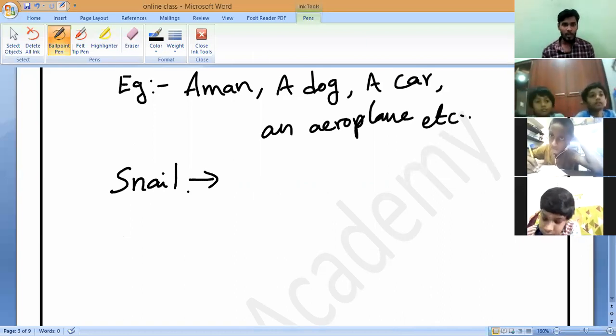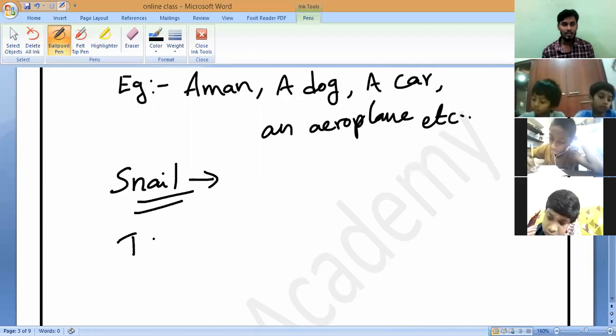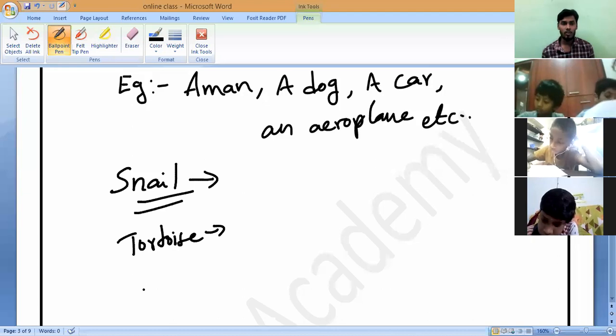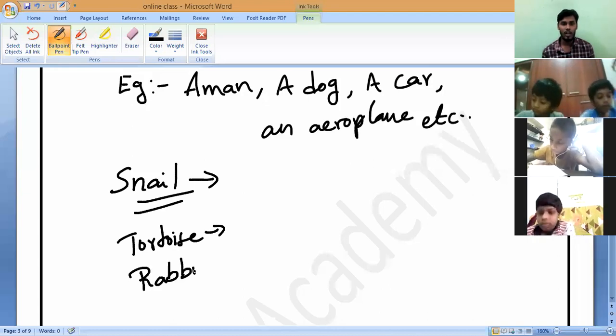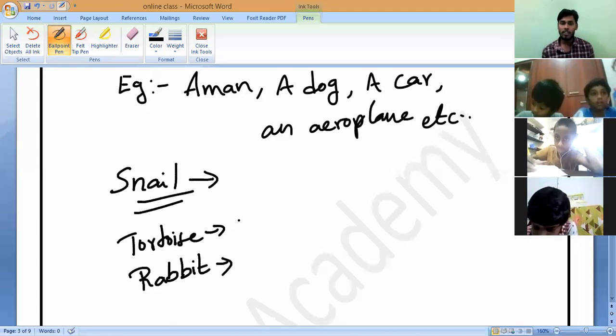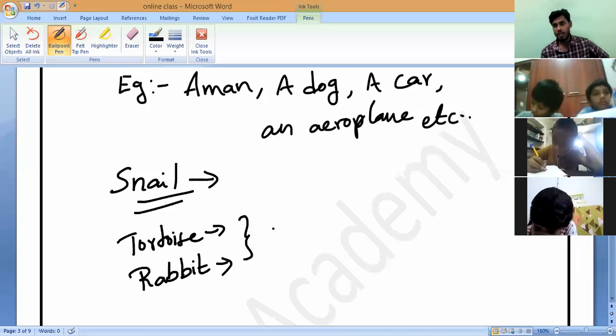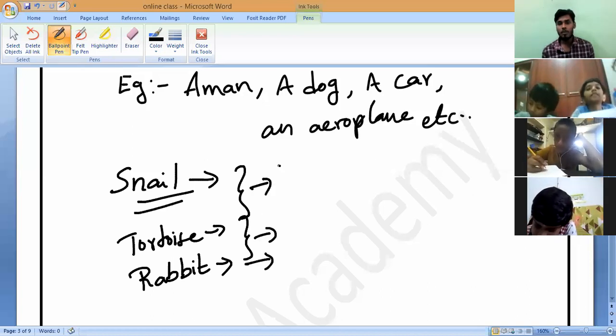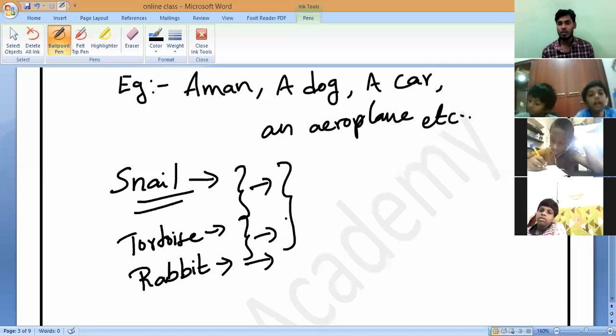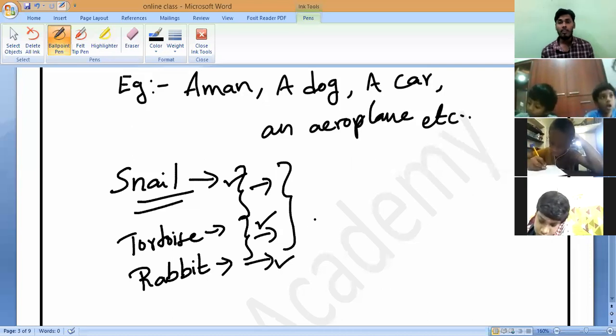For example, if you compare a snail or a tortoise, like the rabbit and tortoise story, do you know the rabbit and tortoise story? In which one can we easily observe the motion? The snail also travels, it is never in a fixed position. The tortoise also, and the rabbit also. But in which can we observe the motion easily?